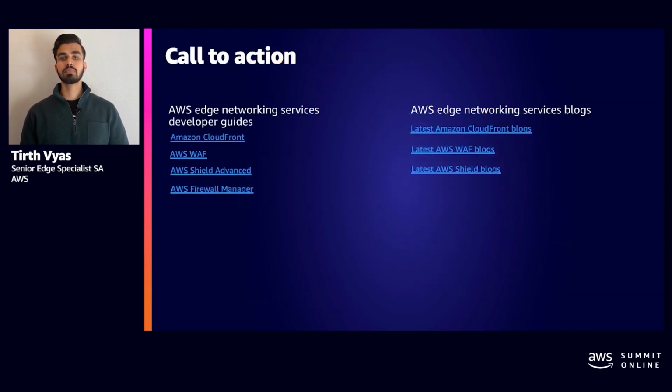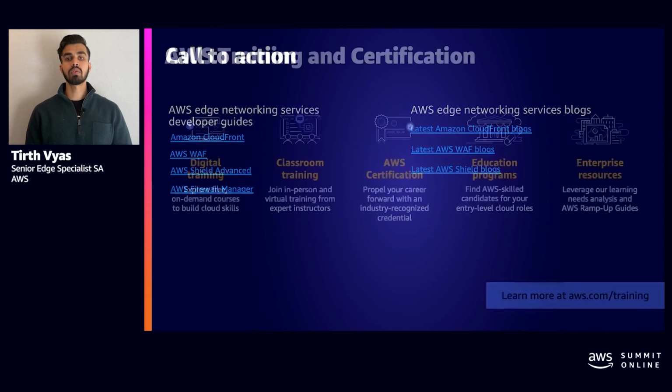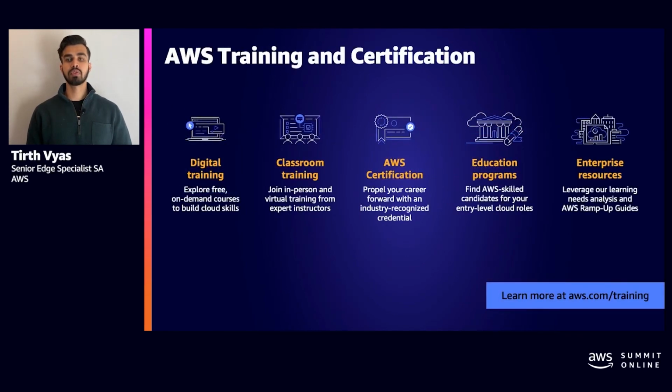All right, so we talked about AWS Edge Networking Services and Perimeter Protection Services, and how we can use them to improve our application performance and security. We looked at some of the common architectures used in production. So what's next? You can review the services in more detail and look at some reference blogs to get started with integrating AWS Edge Networking Services into your applications. We have lots of training and certifications available to learn more about AWS, so make sure to check it out.